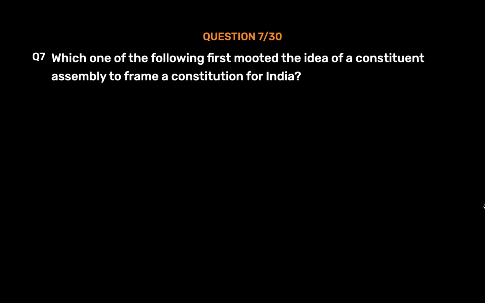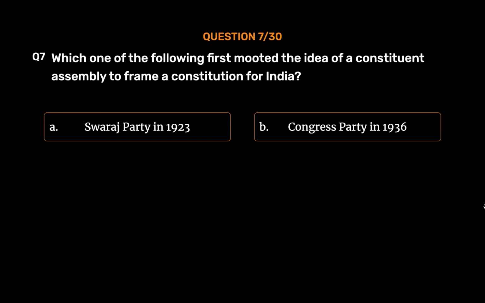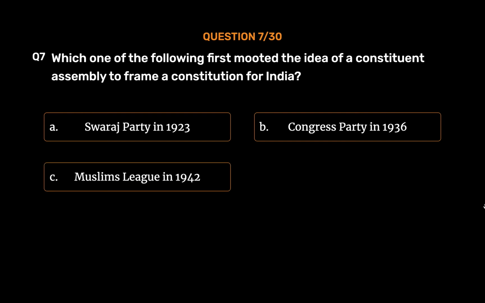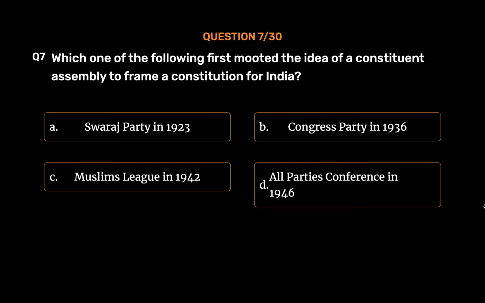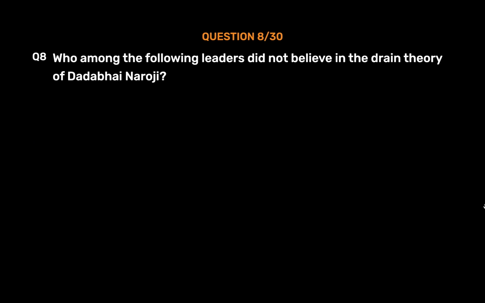Question number 7. Which one of the following first mooted the idea of a constituent assembly to frame a constitution for India? Option A. Swaraj Party in 1923. Option B. Congress Party in 1936. Option C. Muslim League in 1942. Option D. All Parties Conference in 1946. The correct answer is Option A. Swaraj Party in 1923. Swaraj Party was formed in 1923 by C.R. Das.